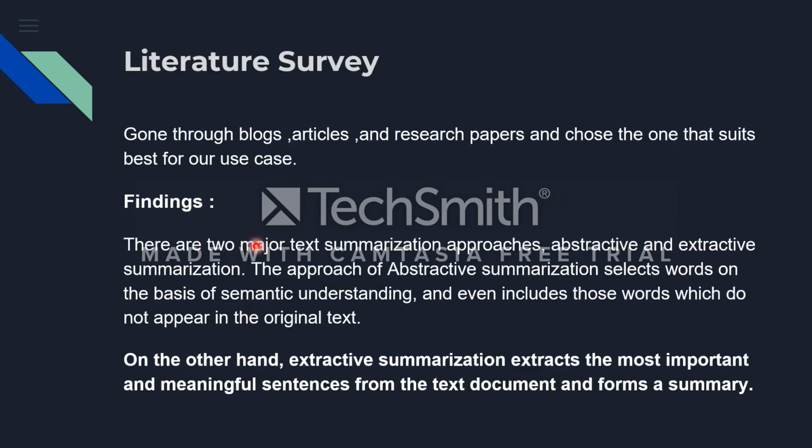And next is the literature survey. We went through blogs, articles and research papers and chose the one that suits best for our use case. So we found the two major text summarization approaches. One is abstractive summarization and another one is extractive summarization. The approach of abstractive summarization selects words on the basis of semantic understanding, and even includes words which do not appear in the original text.